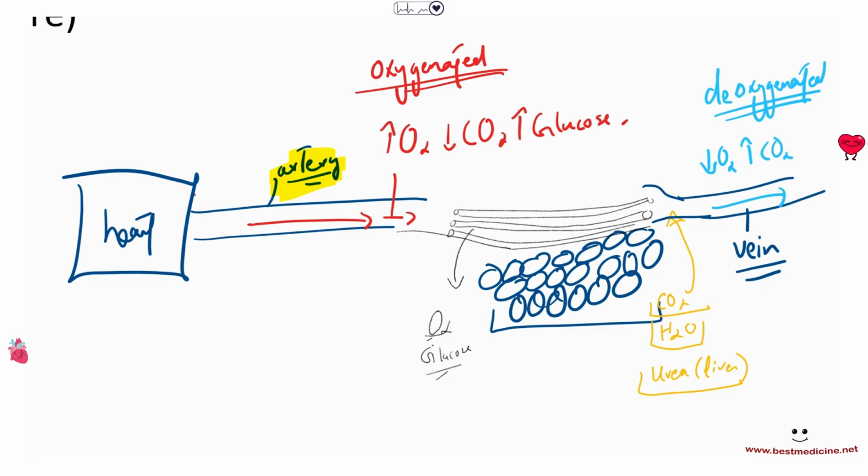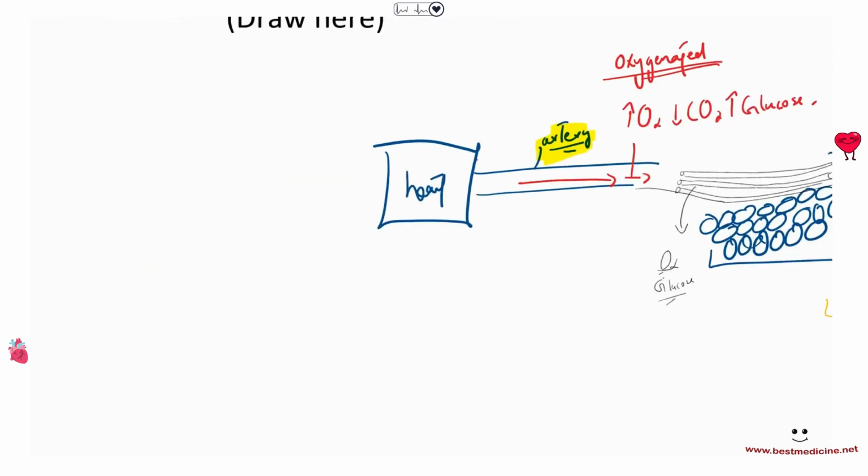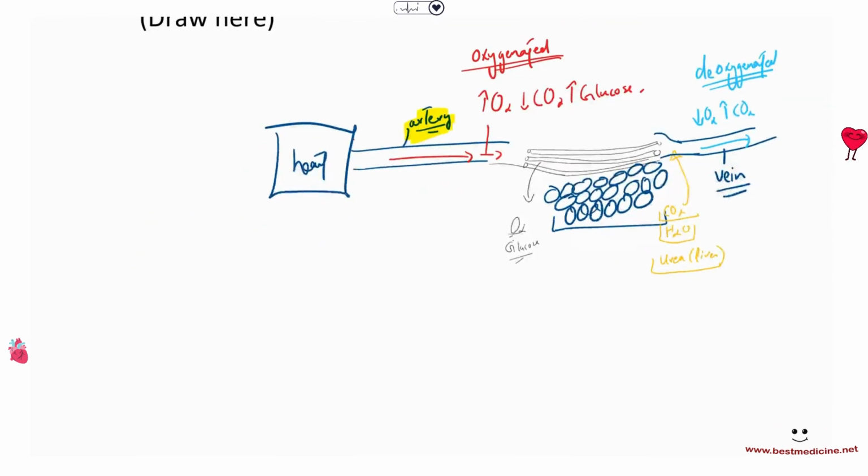Now, to be able to understand the circulatory system, the cardiovascular system chapter in detail, we first need to understand the medium that we are delivering, right? The medium through which all of this transport is occurring. And the medium essentially is blood. So what is blood made up of? Well, blood is made up of four most important things. Number one, we've got the red blood cells. Number two, we've got the white blood cells. Number three, we've got the platelets. And component number four is the watery fluid of the blood, that is the plasma.